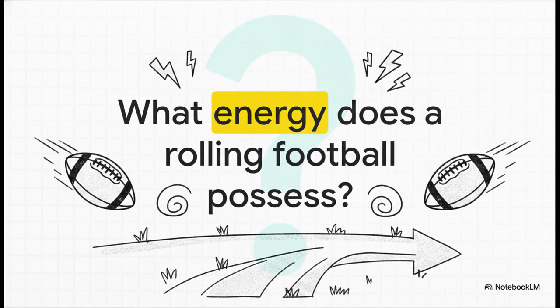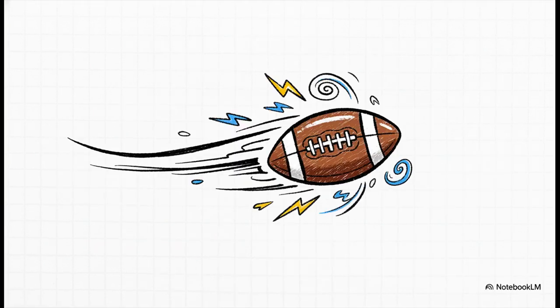Okay, let's keep the momentum going. Think about this one. A football rolls across a field. What form of energy does it possess because it is moving? Now remember, don't even think about height here. Just focus entirely on the action being described. The answer for sure is kinetic energy. The massive clue here is the active movement. The ball is rolling, it's in motion, and because of that, it possesses kinetic energy. It's literally the exact opposite of our stationary weightlifter.